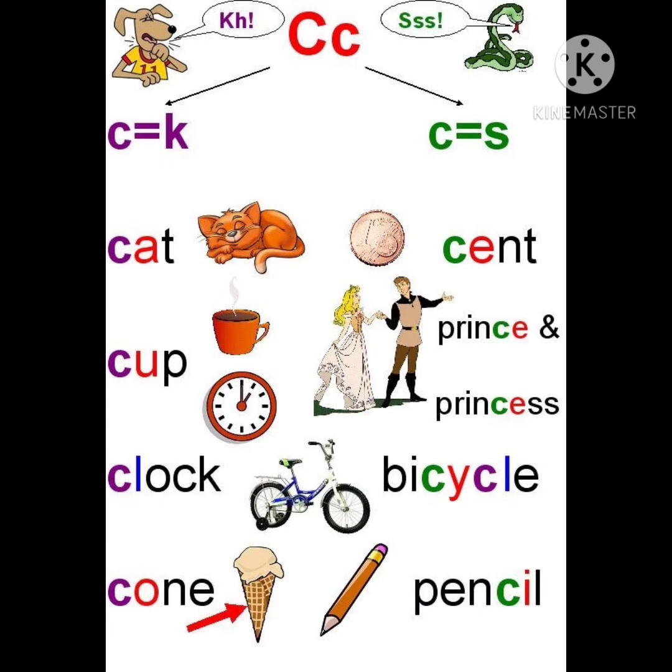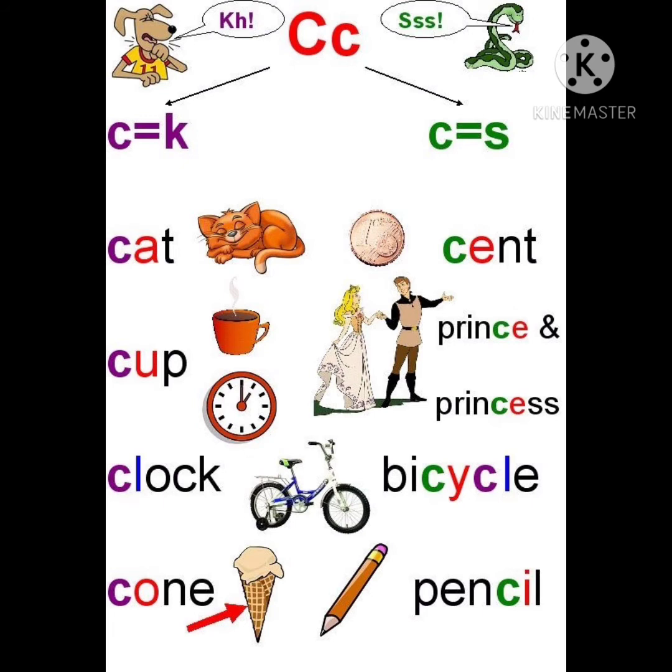Scent, prince and princess, bicycle, pencil. In these words, we pronounced C as s. In bicycle, first C pronounced as s, and the next C pronounced as k. Did you notice this, children?